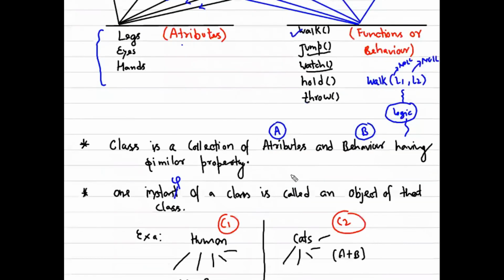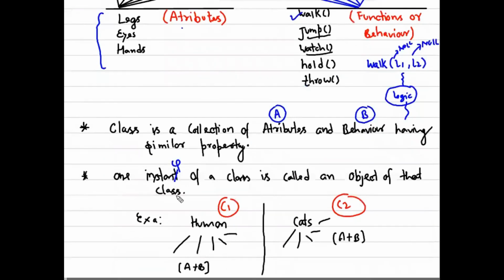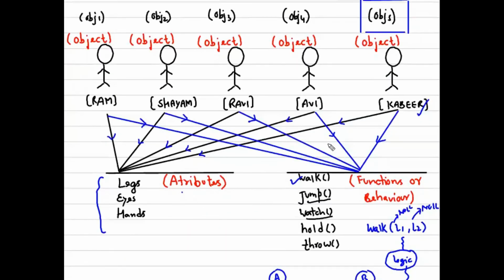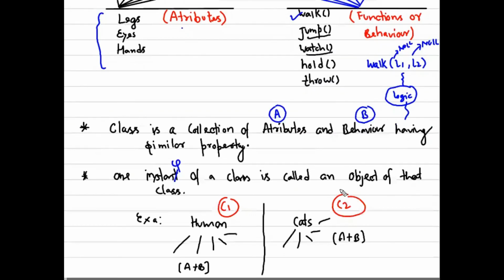The instance of that class is called the object of that particular class. It goes the same for the cat class. But definitely the cat should not belong to this type of class, right? Because it might have the same attributes, but the logic written inside the functions of the class would be different, guys. So this is about classes and objects.